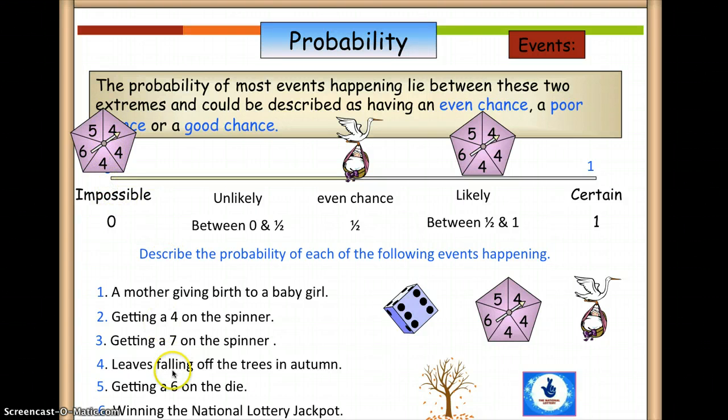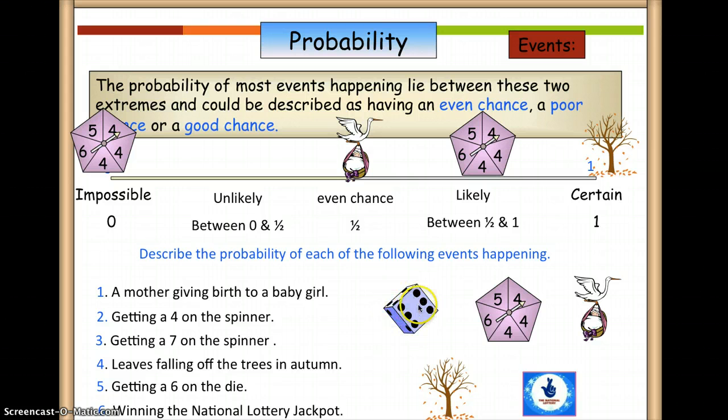How about leaves falling off the trees in autumn? Okay, what are the chances if it's autumn? So the leaves are going to fall. So for certain, 100% leaves are going to fall. So we put certain or the value 100% here. Okay. Now, getting a 6 on a die. This is your die.